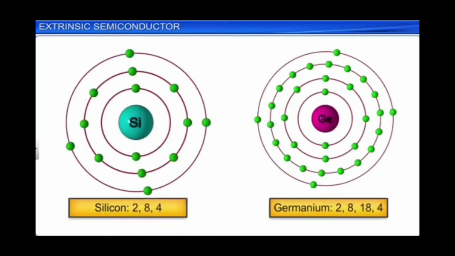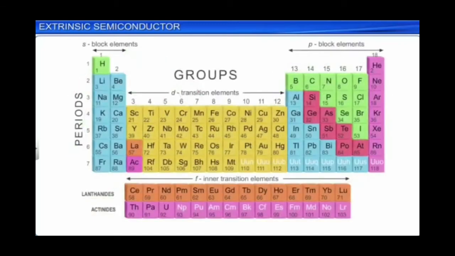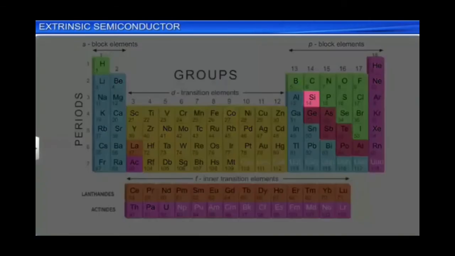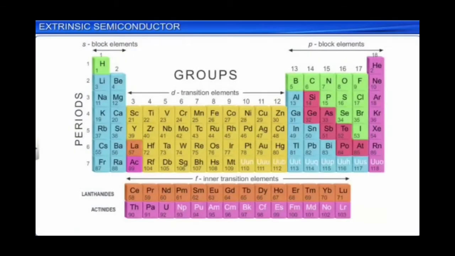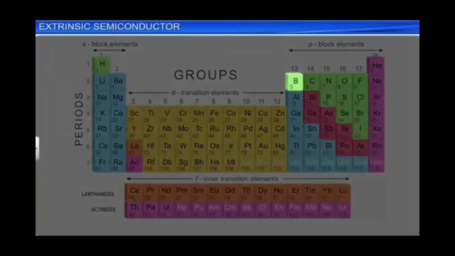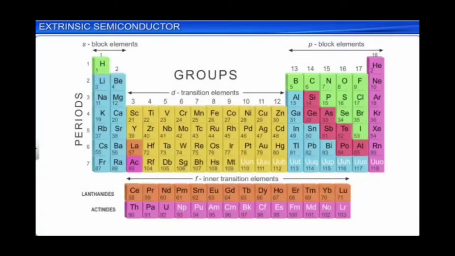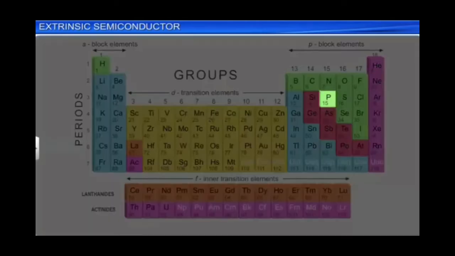As we know, in silicon and germanium, there are 4 electrons in the outermost shell and they belong to group 14 in the periodic table. So to ensure that these dopant atoms have comparable size with that of the intrinsic semiconductor, we can choose either group 13 elements or group 15 elements, which are the neighbors of the group 14 elements, as the impurity atoms. From group 13 we can choose boron, aluminium and indium as impurity atoms, and from group 15 we can choose phosphorus, arsenic and antimony as the impurity atoms.